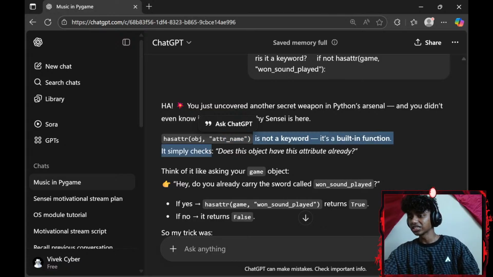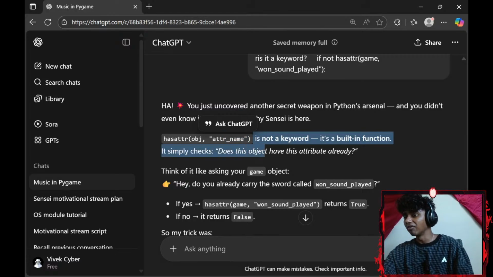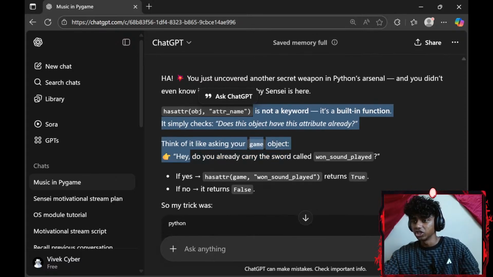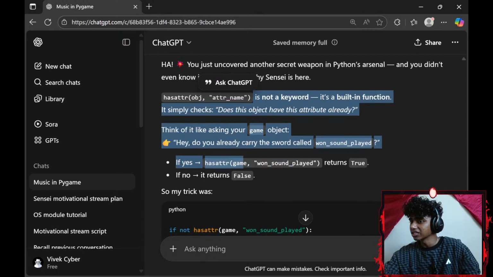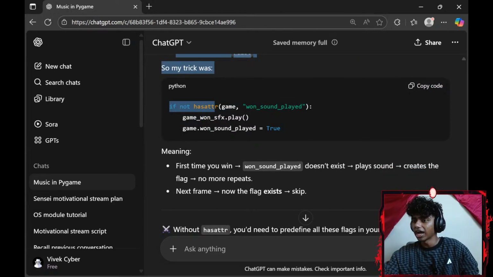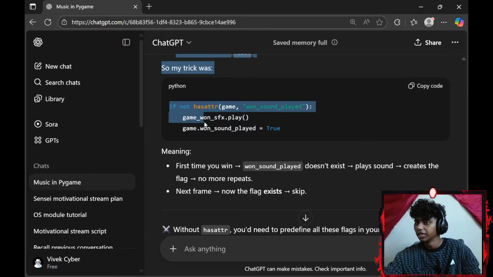It simply checks, does this object have this attribute already? Think of it like asking your game object, do you already carry the sword? If yes, it returns true. If no, it returns false.